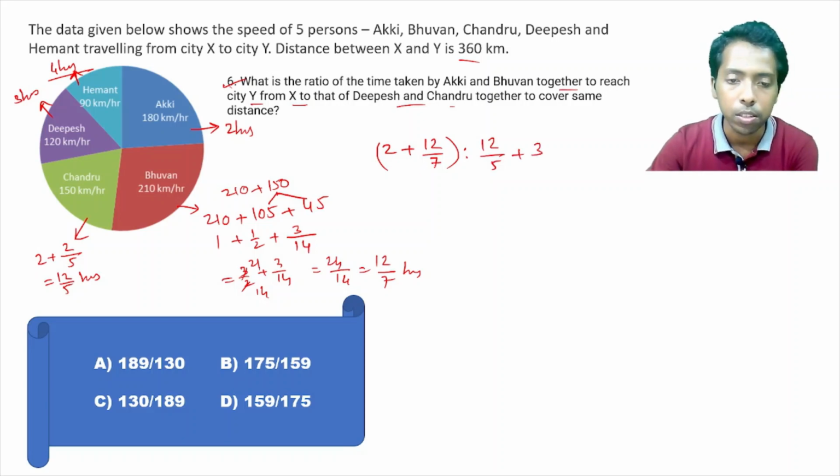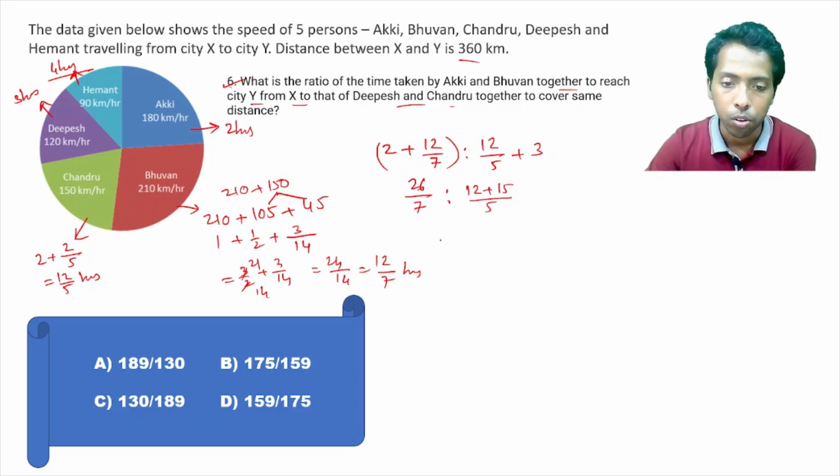Now this is 26 by 7 to 27 by 5. So it will give us 130 ratio 189 or 210. We can do it.